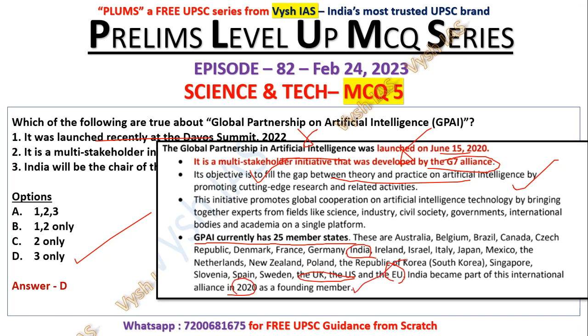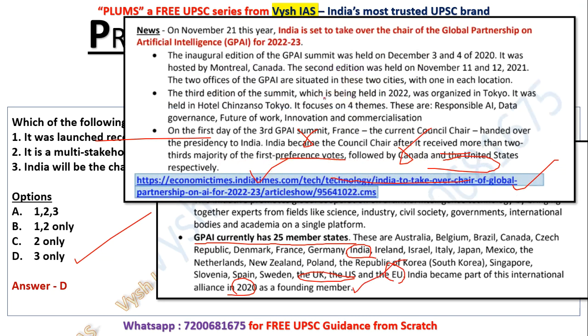This also can be a statement which UPSC will ask. Now India is set to take over the chair, and that is why it is a very, very important thing for you. The inaugural edition was held in 2020, hosted by Canada. The second edition happened in 2021, and there are two offices located in different places. The third edition in 2022 was organized in Tokyo. There are four themes, but maybe UPSC won't ask about them.